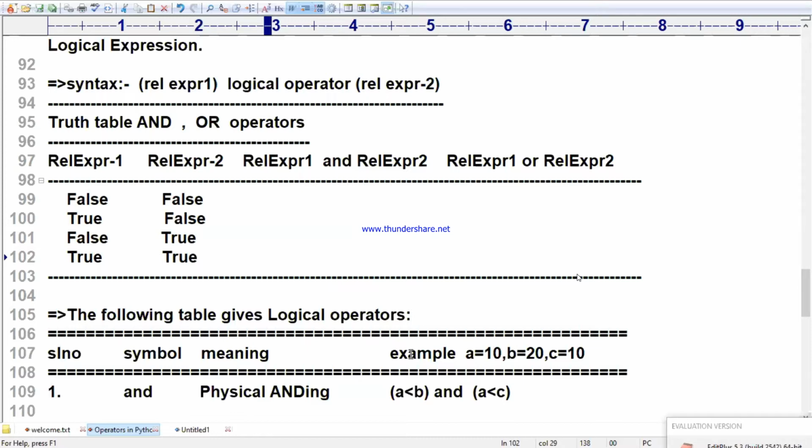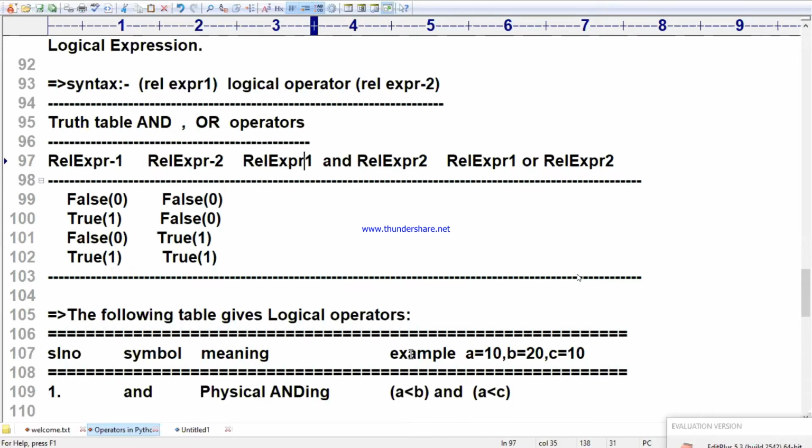Dear students, this is nothing but what? Zero. False means what? Carefully understand. False means what internally? This is called zero. Right? So here I am writing true, one special point I am going to tell you. This is called zero. Now I am writing here false. False means what? Zero. True means what? 1. I am going to write it. True means 1. This is also called 1. Come on to the point back.